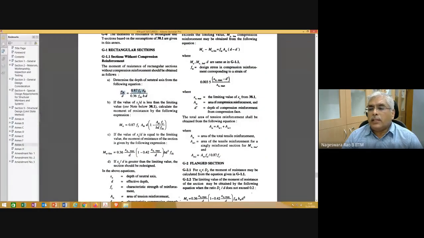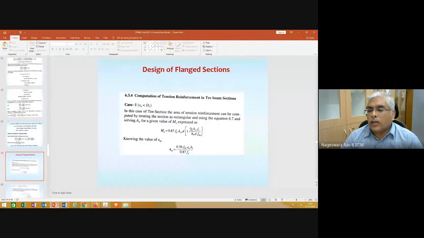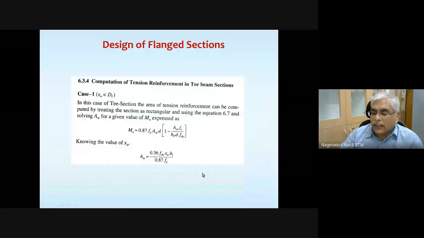So you replace in this 0.416 XU, you substitute this XU value, and then you are going to get a relation in terms of area of steel. And this we already discussed. All this we already discussed. So it's going to be similar to a rectangular section, so you need to follow the procedure similar to a rectangular section.